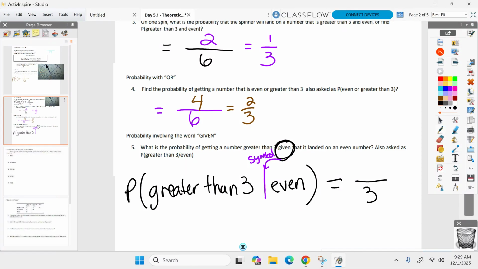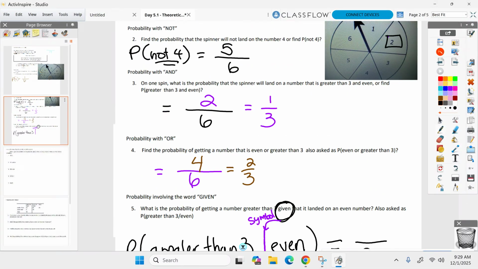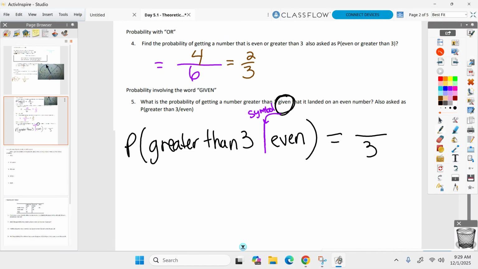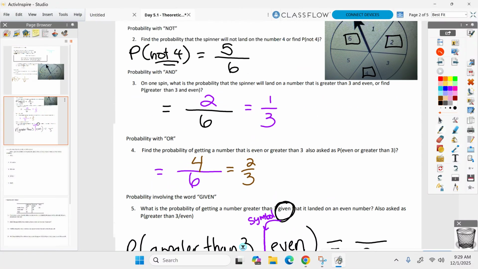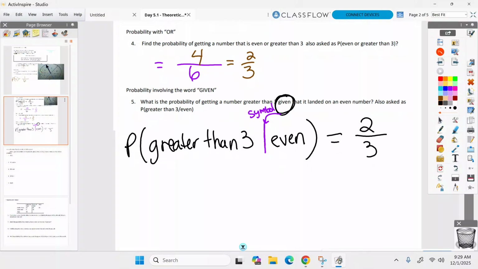So now, out of those 3 even numbers, how many now are greater than 3? How many of those even numbers we just highlighted are greater than 3? And it is 2 numbers. So it's a 2 out of 3. So watch out with these given probabilities because it's not out of the total anymore. It's out of whatever's been given. All right? 3 even numbers. Now we're going to do a lot more than that one. Any questions on the givens? Because I just flew through a lot here.